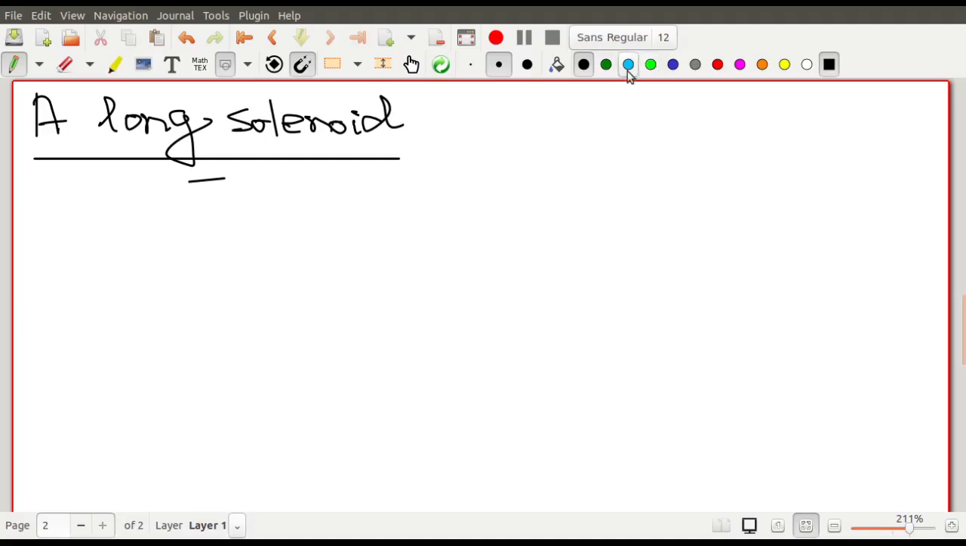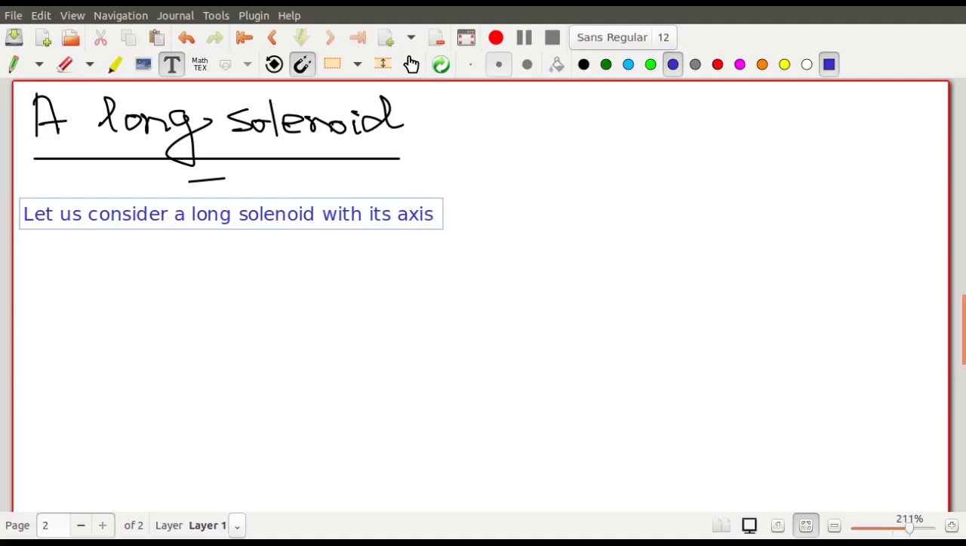Okay, first let us write something as an introduction. Let us consider a long solenoid with its axis along the z direction.